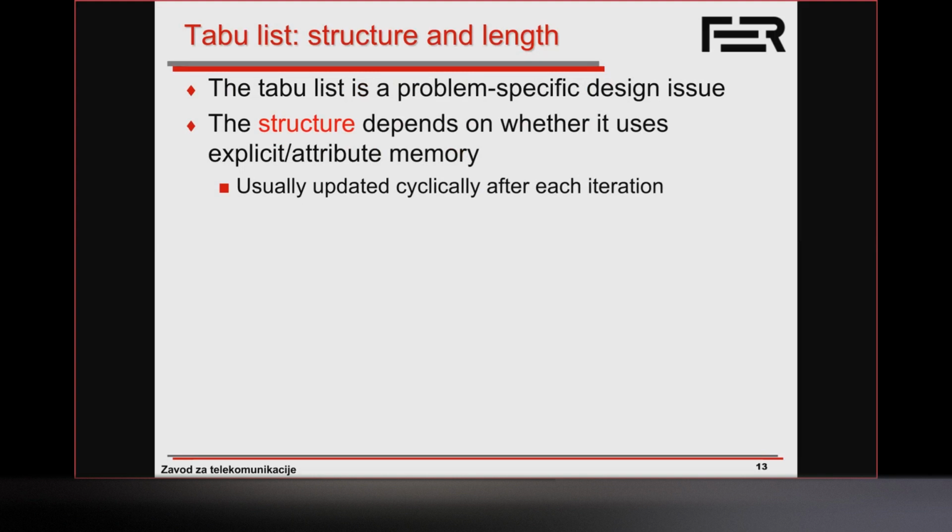So let's say we want to keep track of certain indexes which we are not allowed to flip in an assignment problem, or certain cities or edges which we cannot exchange in a traveling salesman problem, or certain customers which we are not allowed to move from one route to another in a vehicle routing problem, or certain bits which we're not allowed to flip in a satisfiability problem, or so on.